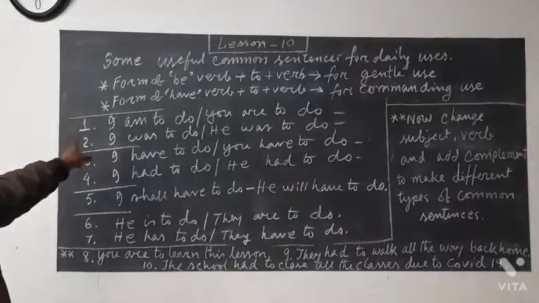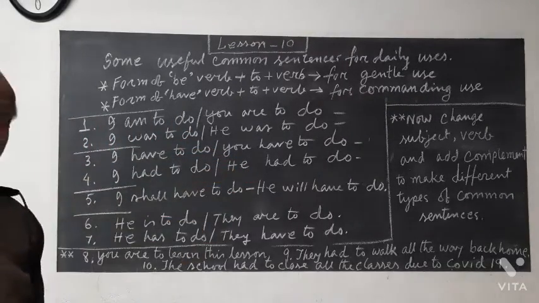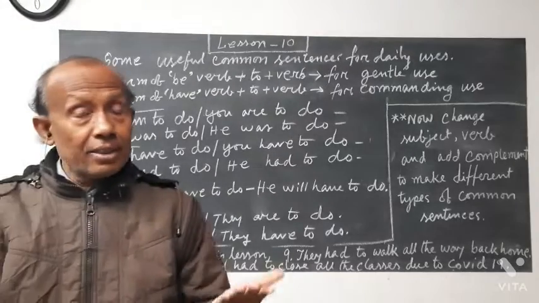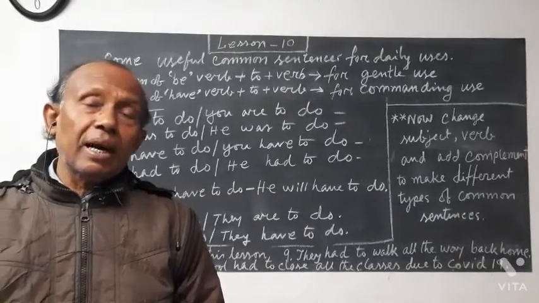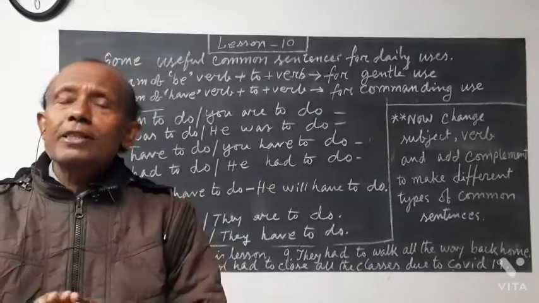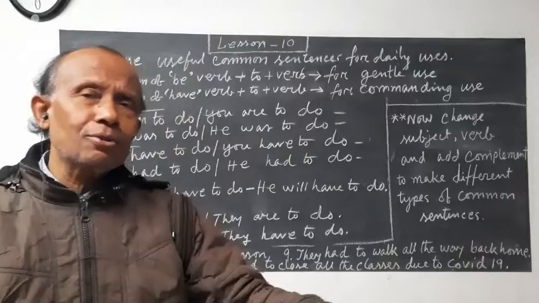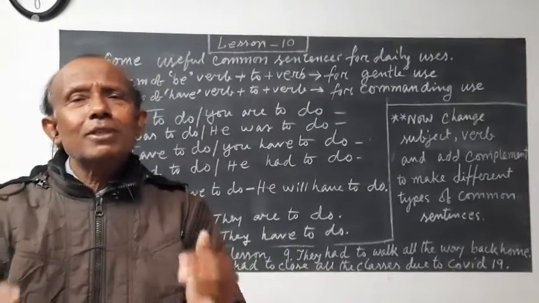Example number one: I am to do, you are to do. What is its actual meaning? I am to do. Simply, I like to do this. Gently, the meaning comes: I am to do, you are to do. There is no force, it is a very gentle way of approach. You may do, may not do, but you are to do simply. There is no compulsion, it is a very gentle approach.